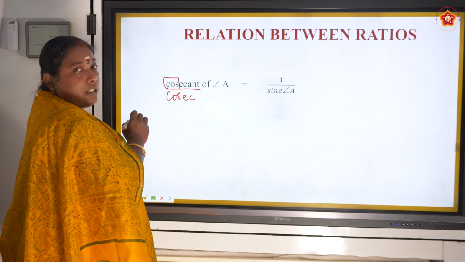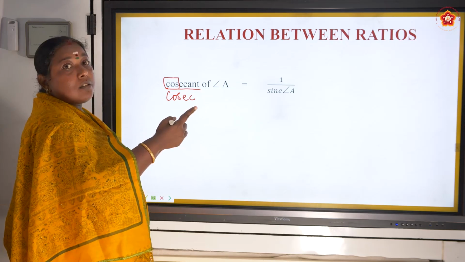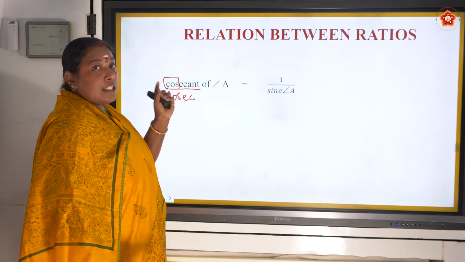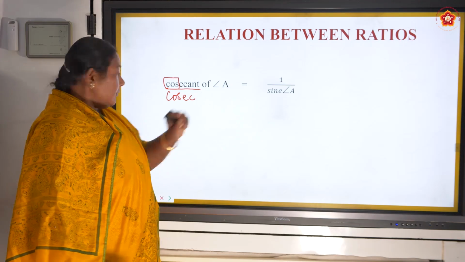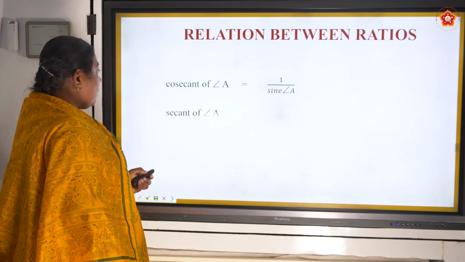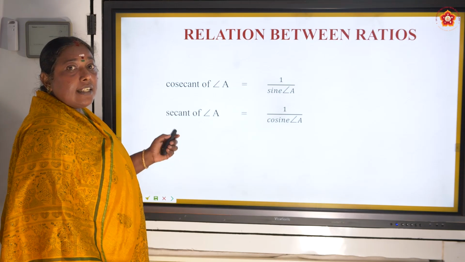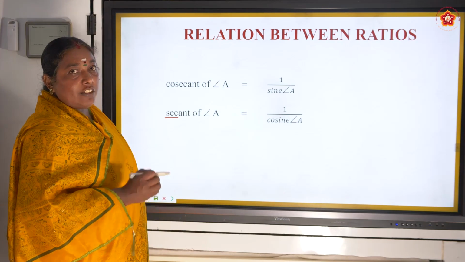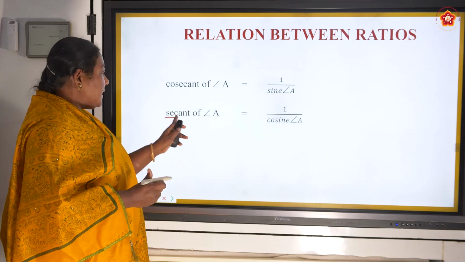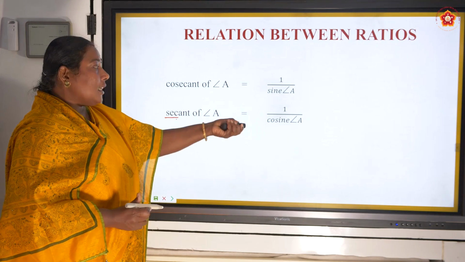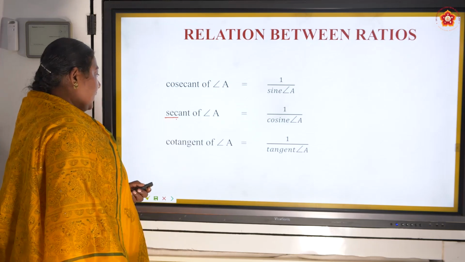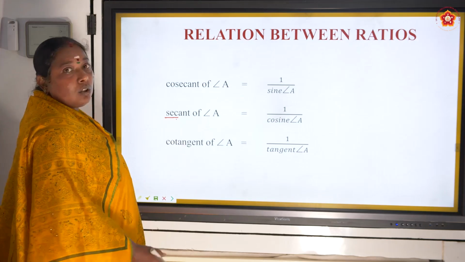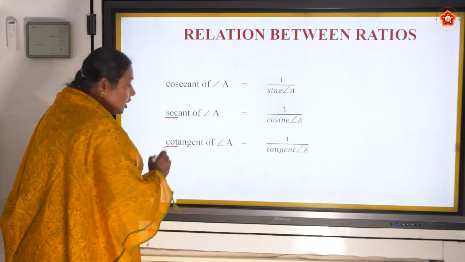Normally it is called cosec because cosine is also there, cosecant is also there. Both are different. Cosecant is the reciprocal of sine. Okay, so be clear with that. Next one, secant. Secant is the reciprocal of cosine. Here sec, S-E-C. Normally we call that in short form sec. Secant of angle A is equal to the reciprocal of cosine A. Next, cotangent. Reciprocal of tan angle is equal to cotangent. We normally call it cot.